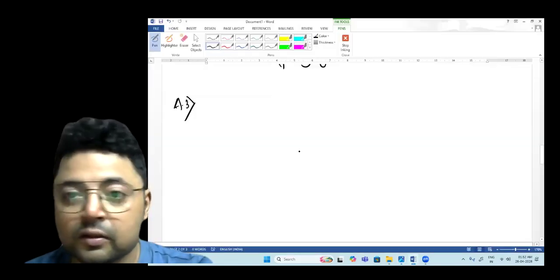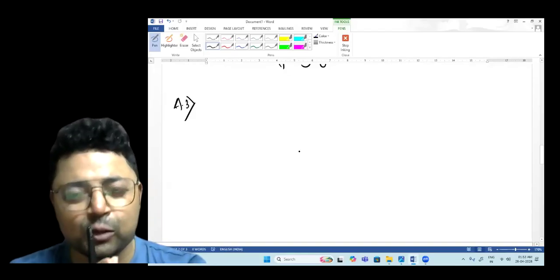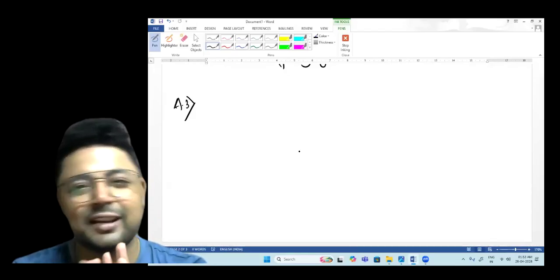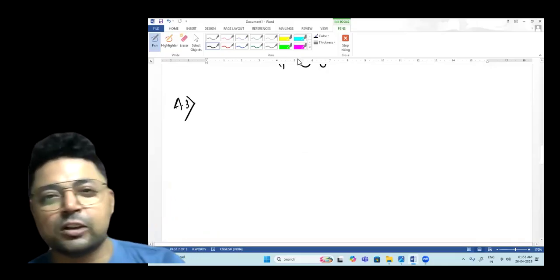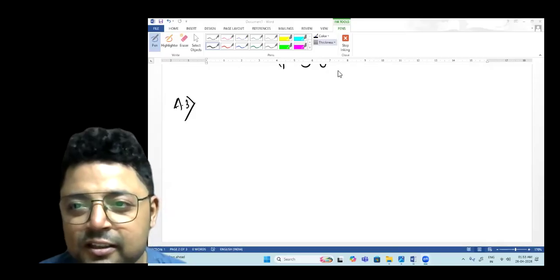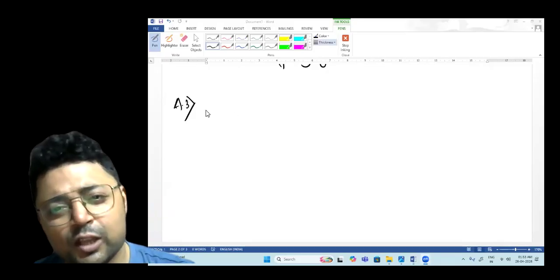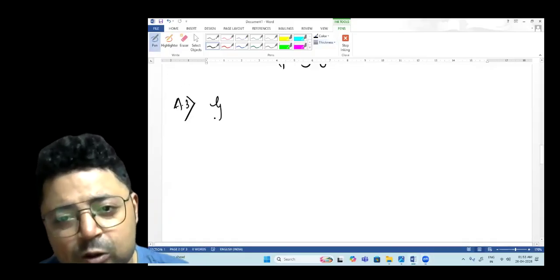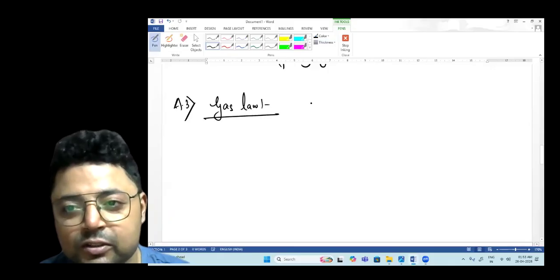Now see, here neither volume is constant, nor temperature, nor pressure. So three entities are not constant. What will you do? You will follow the gas law here.